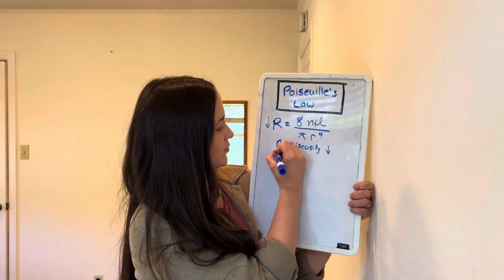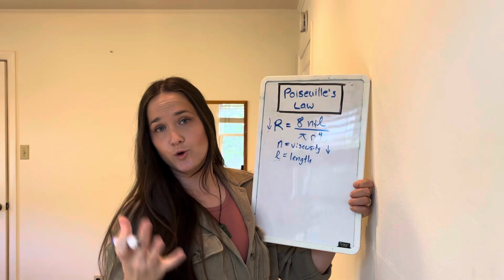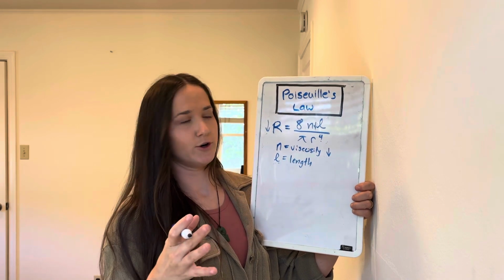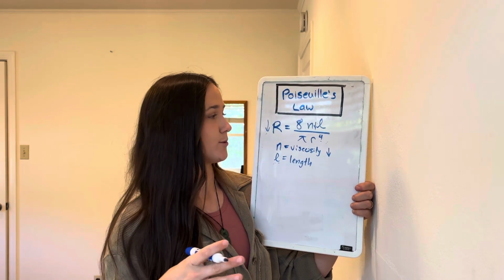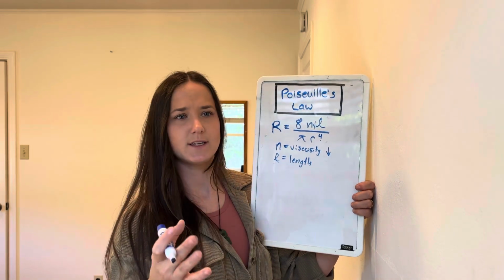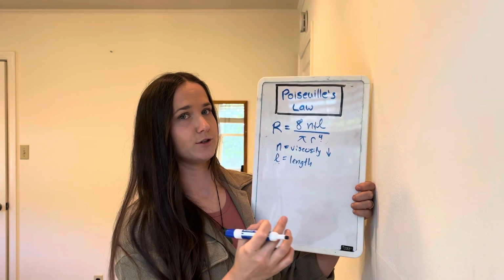All right, let's go on to L, which I said was length. So as you grow and become an adult, the length for you will pretty much stay the same throughout your adulthood. However, it will change from person to person. For example, if you are very tall or very short or have obesity or are very skinny, that will change the overall length of your circulatory system.